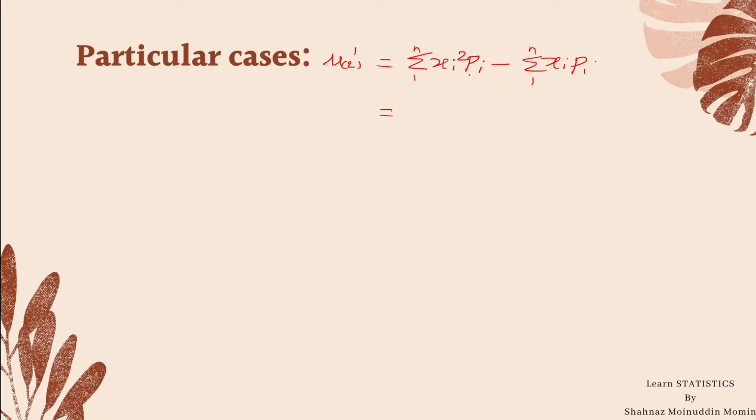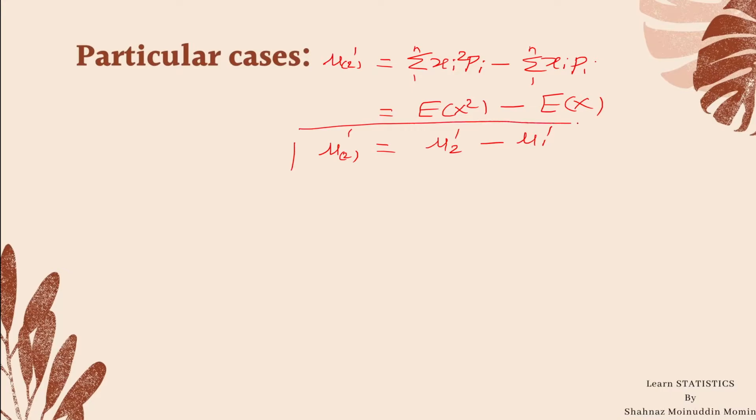We know that the first term is nothing but expectation of x square, and the second, summation xi pi, is the expected value of x, which is equal to mu2 dash minus mu1 dash. This is the second particular case of factorial moment.